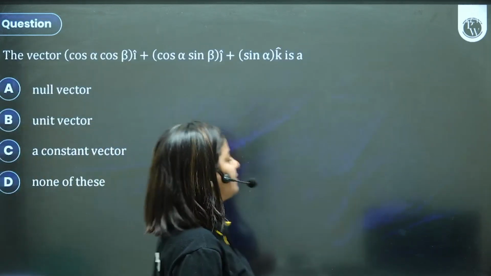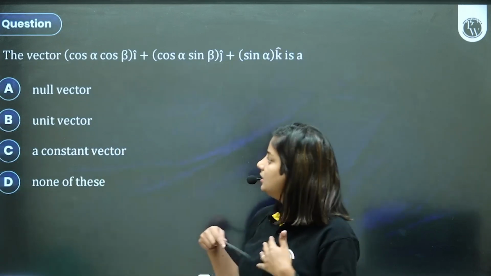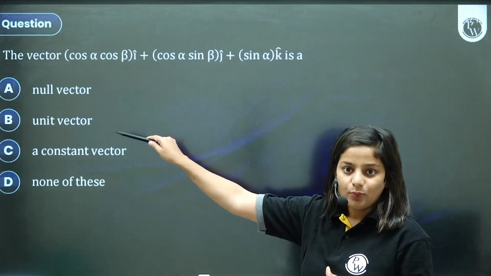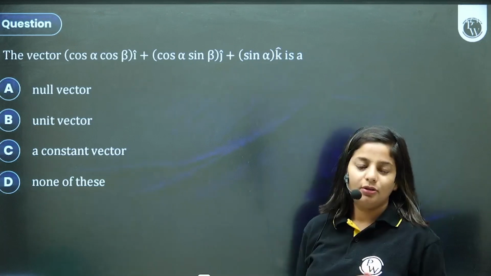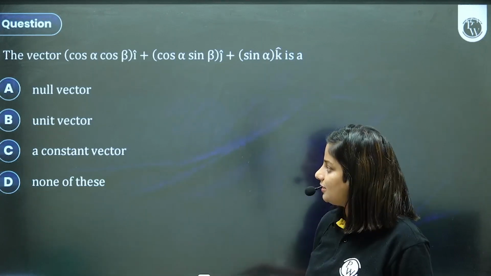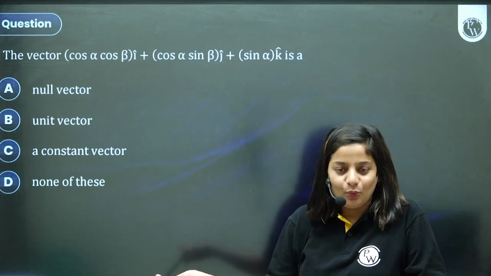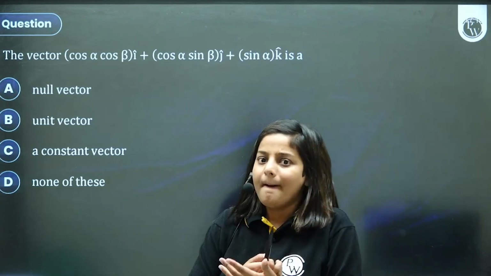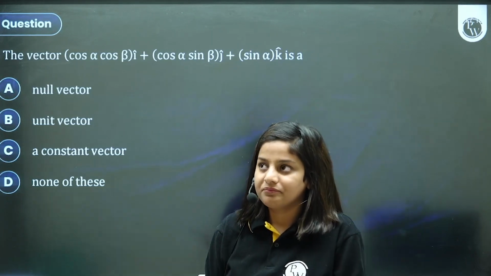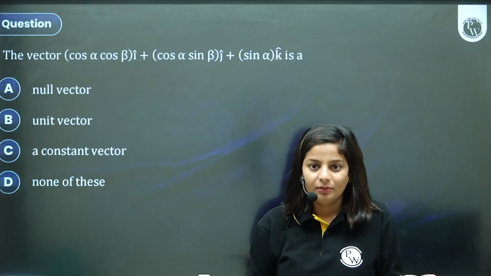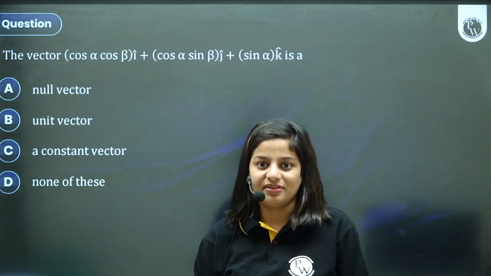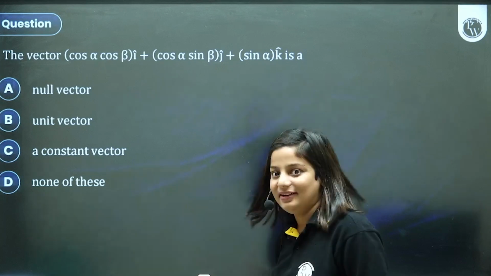This vector is what? Is it a zero vector, unit vector, constant vector, or none of these? Zero or null तो पता था. I mean, zero or unit, so we know what is zero, what is unit, but what is this constant vector? पता नहीं, ऐसा कुछ नहीं होता. There is nothing like a constant vector. But it's a vector.